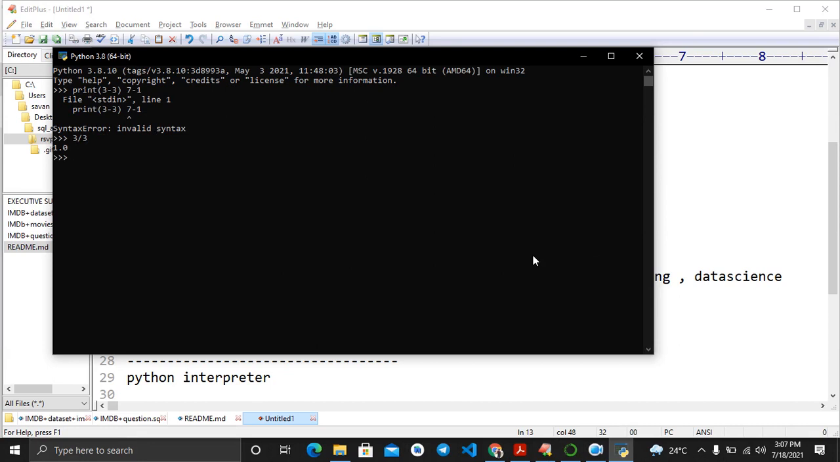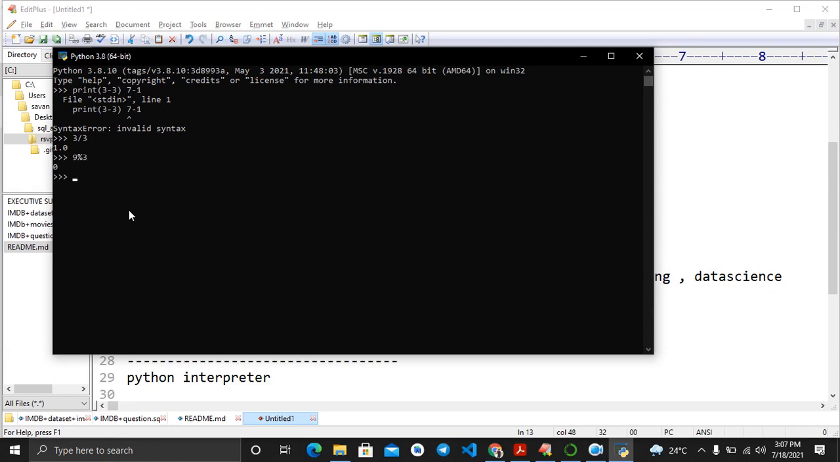So how does modulus work? Modulus means the modulus operator. 9 modulus 3 gives 0, the remainder will be 0, no.